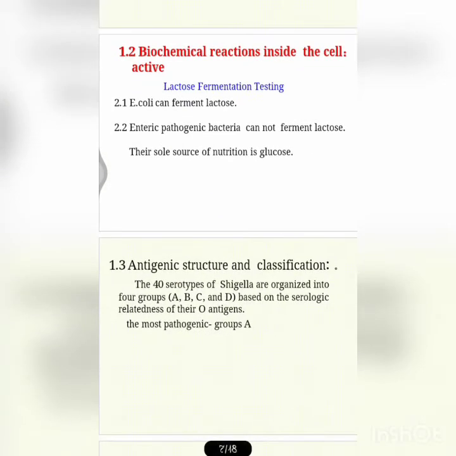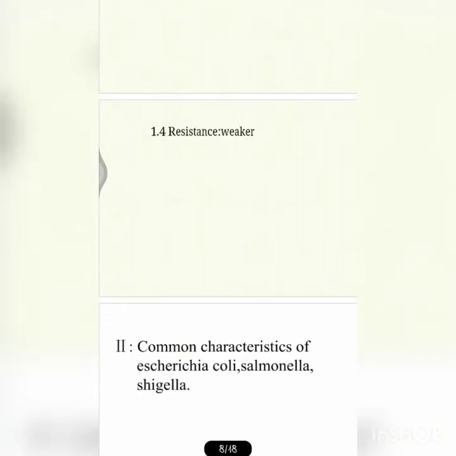Antigenic structure and classification: the 40 serotypes of Shigella are organized into 4 groups, that is A, B, C and D, based on the serological relatedness of their O antigens. The most pathogenic is group A. What is under group A? Shigella dysenteriae, which is divided into 12 serotypes. Type 1 is our first Shigella shigae, type 2 is Shigella schmitzii, and types 3 to 7 are called the Large-Sachs group, described in India.